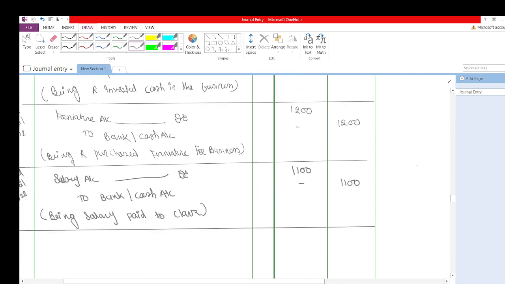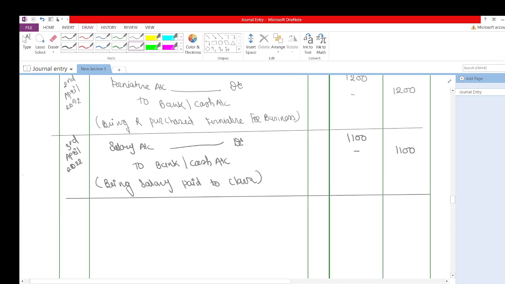So we'll write over here, 4th April 2022, rent account debit to bank account, or I would say cash account.